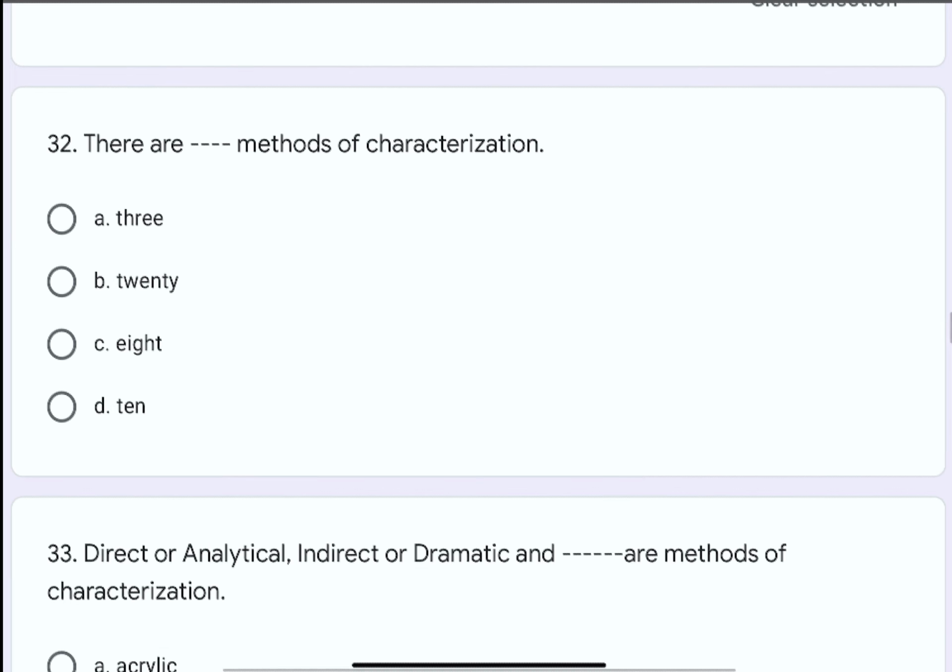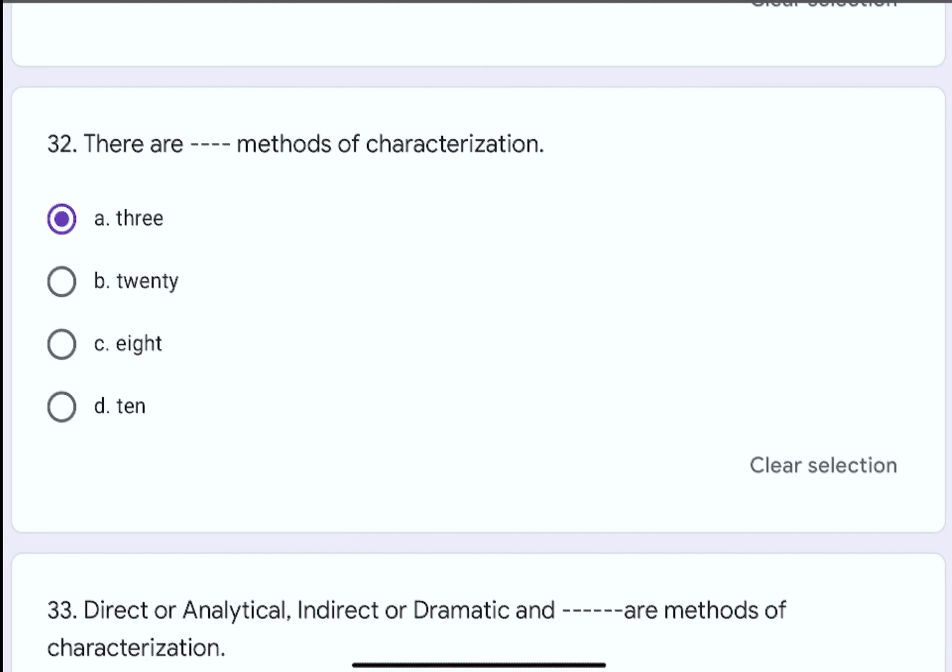Question number 32. There are dash dash methods of characterization. The options are A. 3, B. 20, C. 8, or D. 10? The correct option is A. 3.